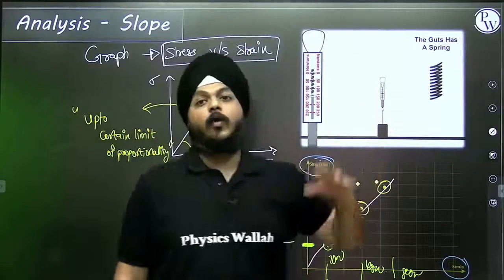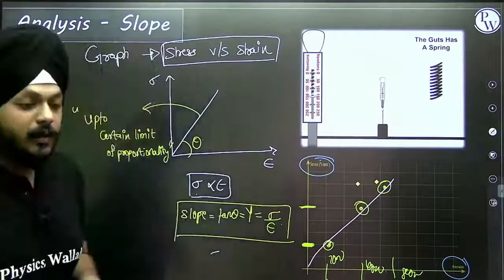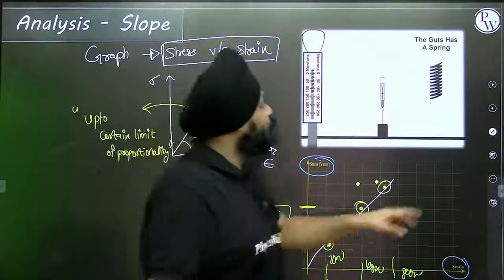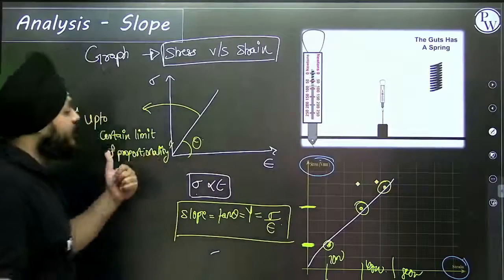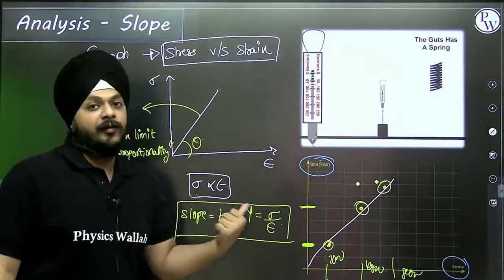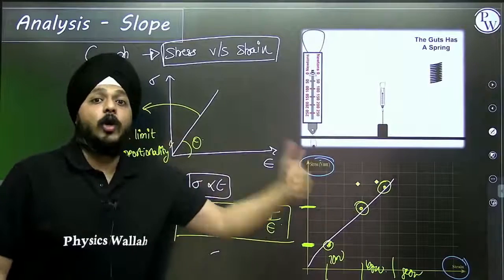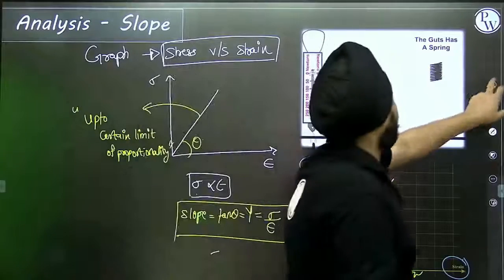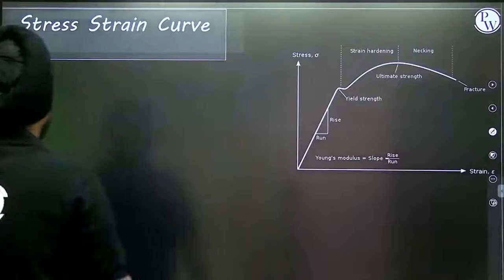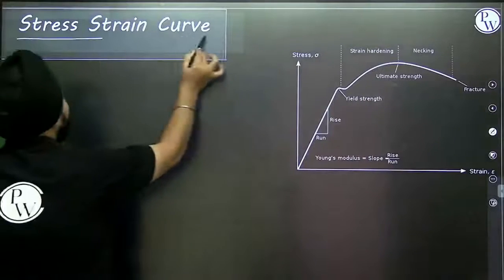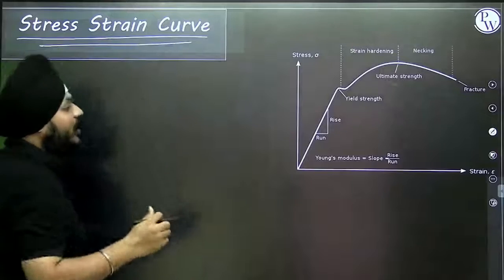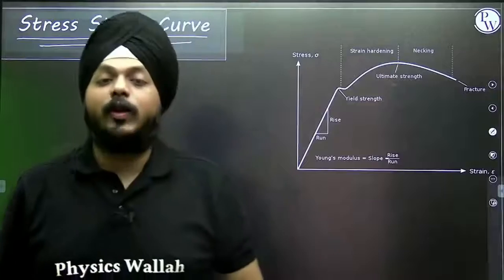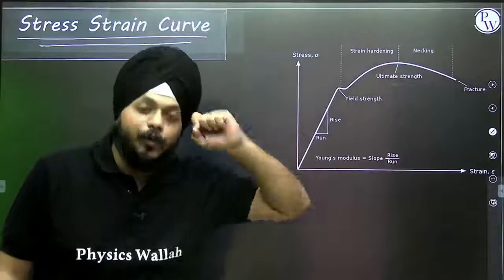After that, what will be the nature of the graph, we are not aware of. So that's up to certain limits of proportionality. The slope of the stress versus strain graph always gives its modulus, always gives its constant of proportionality. Now let's move on to the stress strain curve, and to understand it we need to take one example, and by showing that we are going to understand it in a convenient manner.